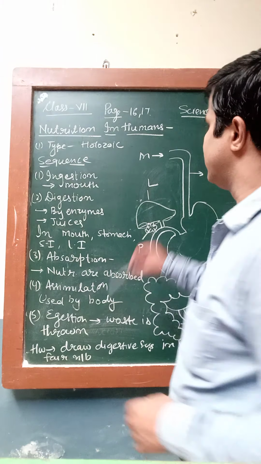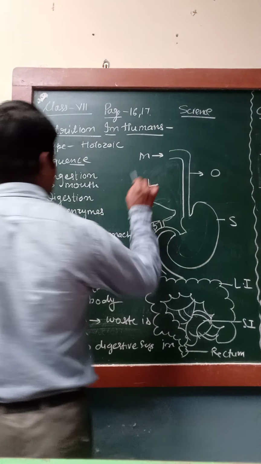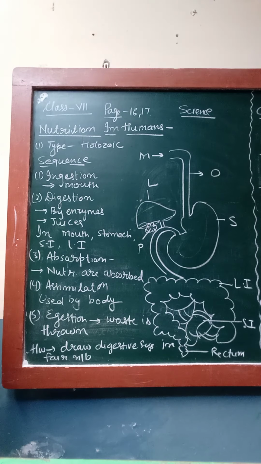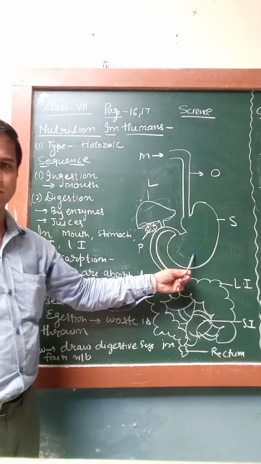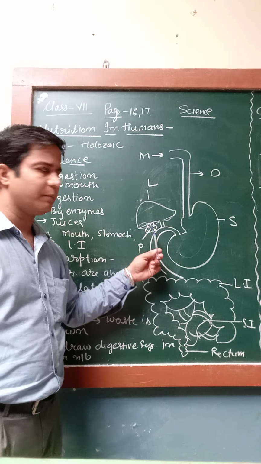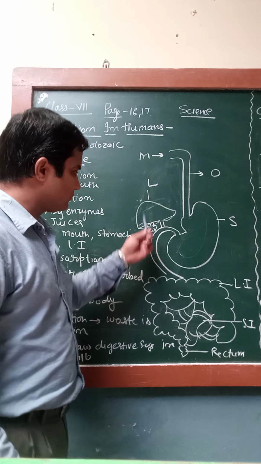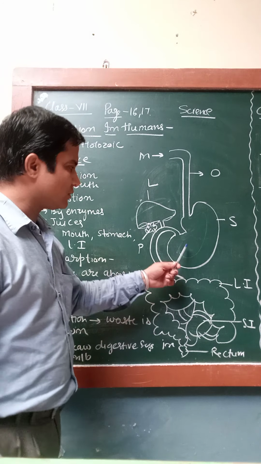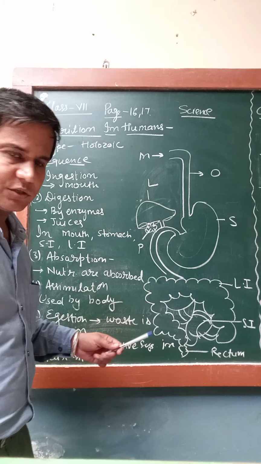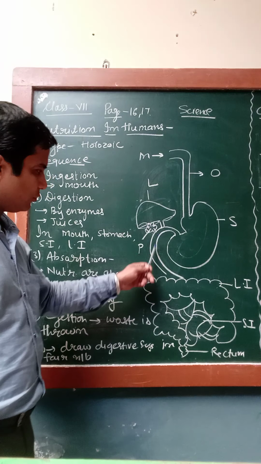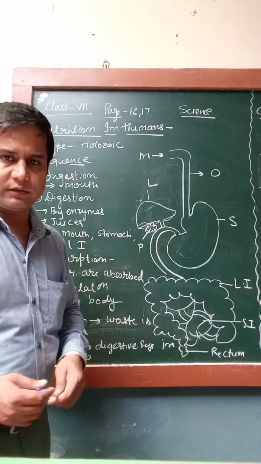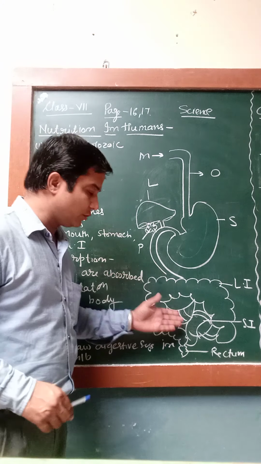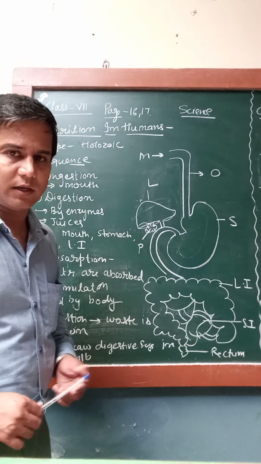So once again we will recall it from the mouth. Our digestion begins from the mouth, and by passing through the esophagus it enters the stomach, where the liver and pancreas pour their digestive juices into the stomach and help in the digestion of the food. From there, the food is passed into the small intestine and large intestine, where the nutrients present in the food get absorbed.